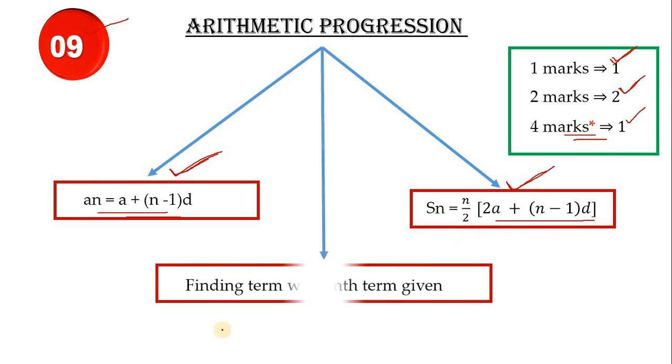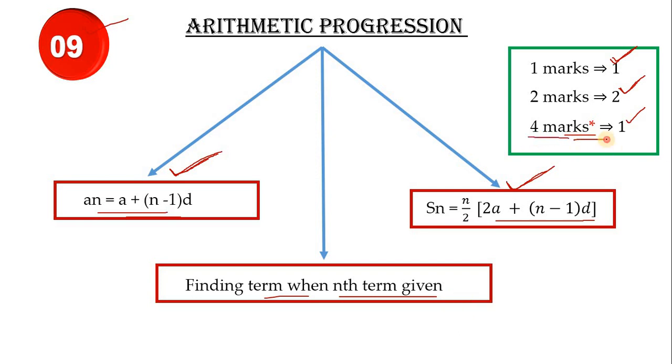Next, a 1 mark question is there, no? They'll ask this kind of one: finding the term when the nth term is given. On the nth term they'll give it. In your model questions they have given, for example, 3n plus 3. Find the third term, fourth term. They'll just ask like that. Such kind of 1 mark question they'll ask.